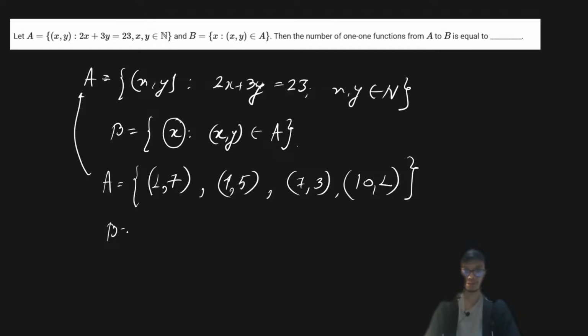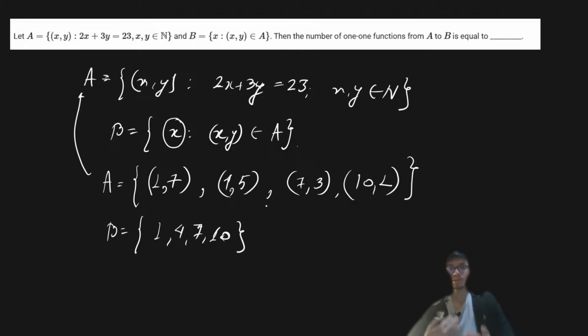And the set B is generally going to consist of 1, 4, 7, and 10. Okay, 1, 4, 7, and 10. So if you try to find out the number of possible solutions, or the total number of one-one functions that can be produced from set A to set B, since set A has 4 elements and set B also has 4 elements, it is very easy.